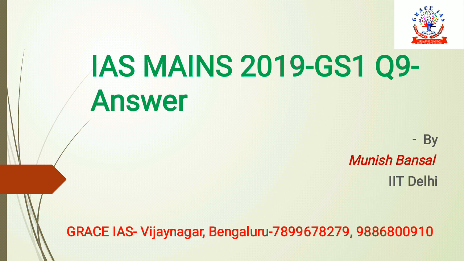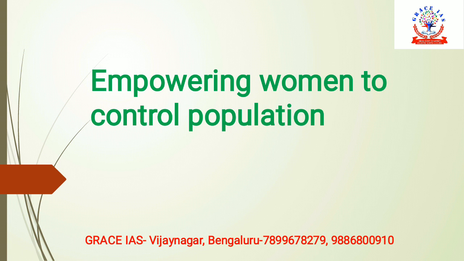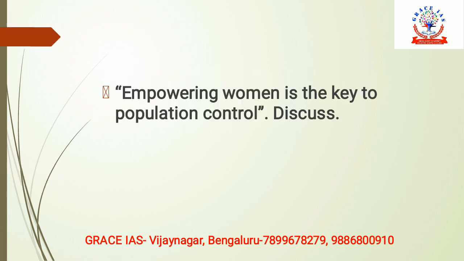My name is Munish Bansal and today we are going to discuss question number 9 of GS1. This question is related to empowering women to control population. The exact question asked in the UPSC paper was: empowering women is the key to population control. Discuss. So essentially there are two topics. The first is women empowerment and the other is population control. This question is trying to link these two topics.